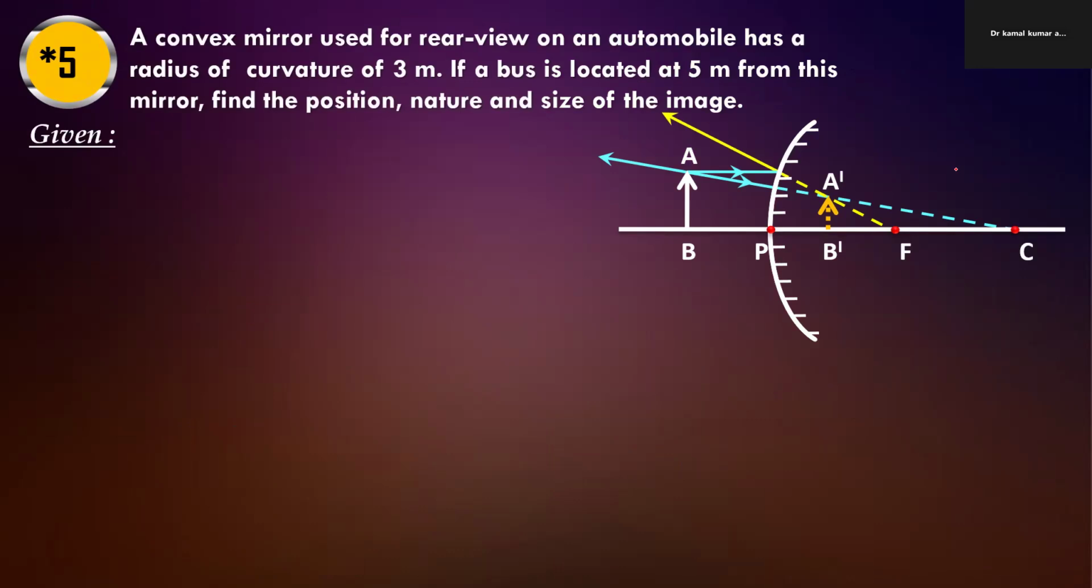A convex mirror is used for the rear view in the automobile, has a radius of the curvature 3 meter. If a bus is located at 5 meter in front of this mirror, find the position, nature and the size of the image. You were told where the concave mirror is used. Now this is used in automobile for seeing the side view. So that is the convex mirror.